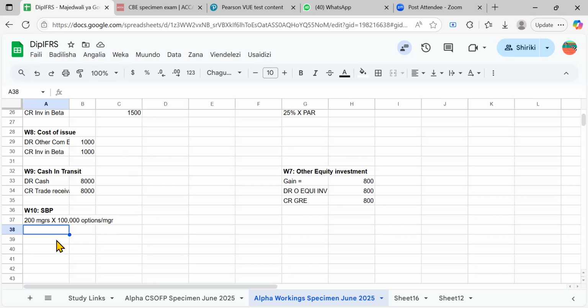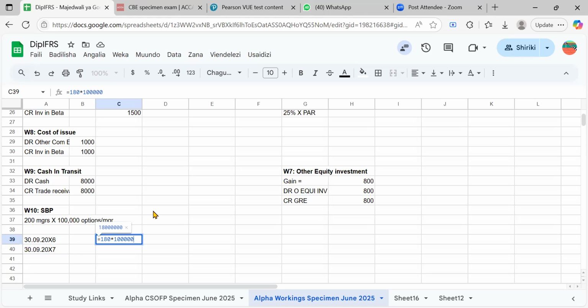Let's say it is 30 September 20x6. We have 30 September 20x7. So for 20x6, this is what we should have done. Instead of 200 now, we only expect 180. Multiply. The number of options per manager is 100,000.